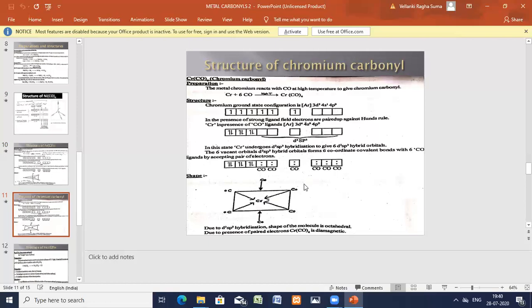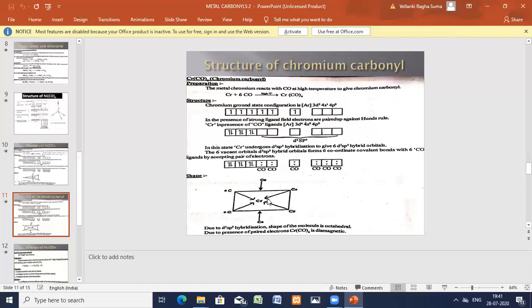Now, these are the d2sp3 hybrid orbitals. Now, the carbon monoxide ligand approaches and it donates its pair of electrons to the empty hybrid orbital. 6 carbon monoxide ligands will donate 6 pairs of electrons to the 6 hybrid orbitals of chromium. And therefore, octahedral arrangement has come.